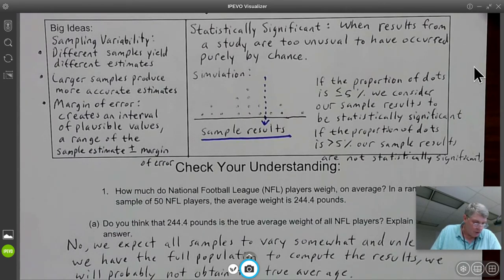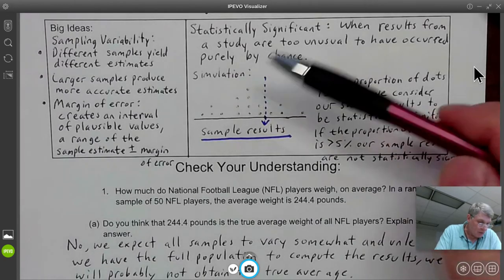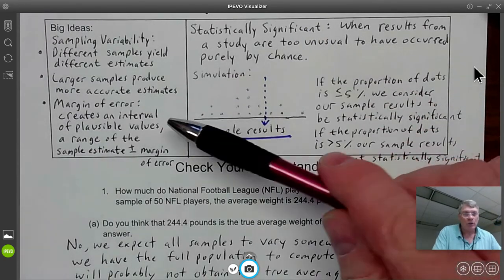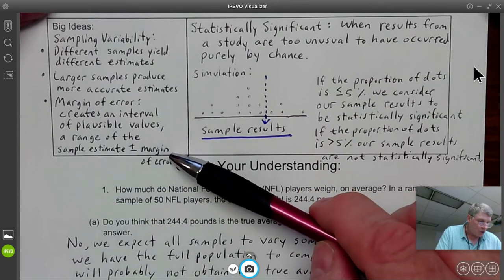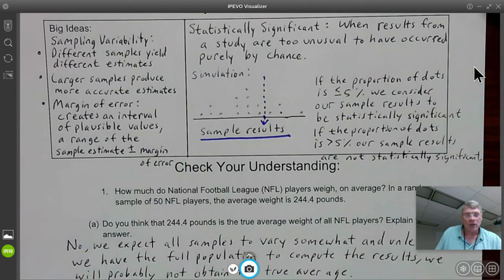Question B, if another random sample of 50 NFL players was taken, actually, I think I missed the rest of your note section here. Statistically significant. Let's see, margin of error. Let's talk about margin of error. It creates an interval of plausible values, a range of the sample estimate plus or minus a margin of error. So they'll give you a range, and then you would say it's plausible if your mean fell within that range. And if your mean did not, it's not plausible. So then you might have a statistically significant situation.